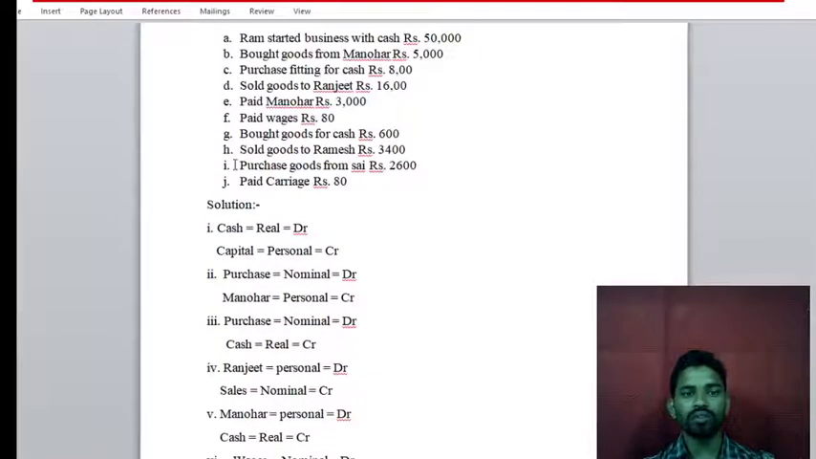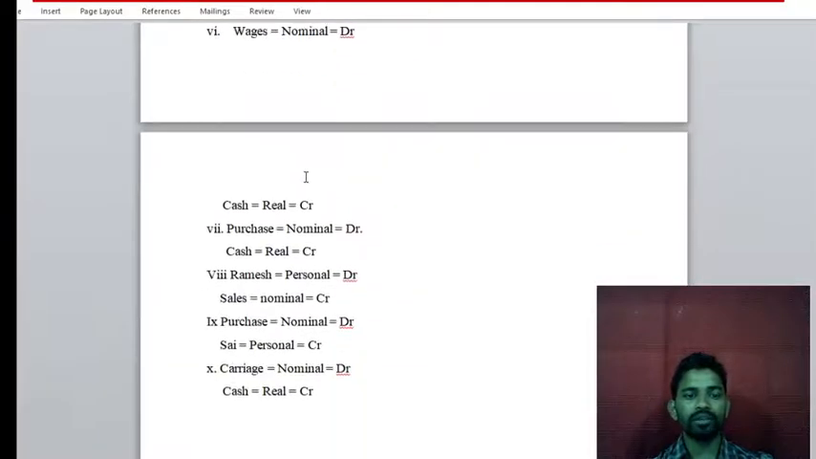Next, sold goods to Ramesh, rupees 3,400. This is also a sales transaction, and it is a credit transaction. The two accounts affecting are the sales account and the Ramesh account. Ramesh is a personal account. Sales will come under nominal because it is income for the business.